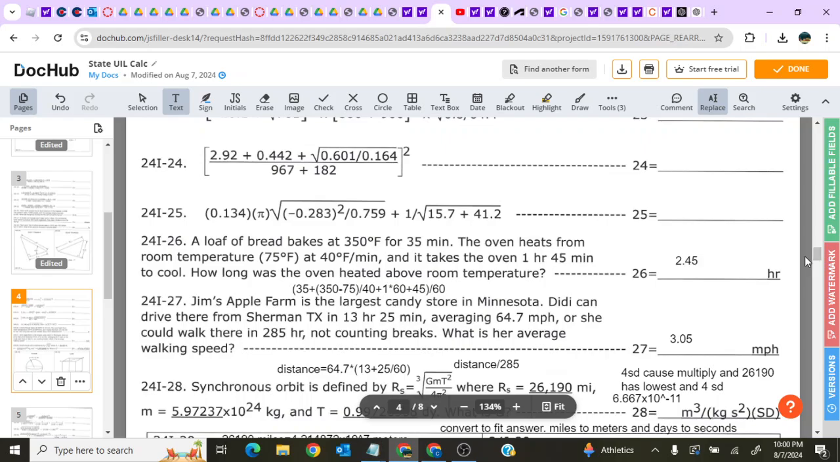A loaf of bread bakes at 350 Fahrenheit for 35 minutes. The oven heats from room temperature at 40 degrees Fahrenheit per minute, and it takes the oven 1 hour and 45 minutes to cool.